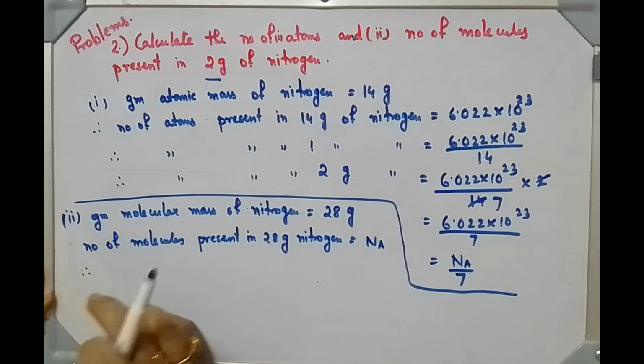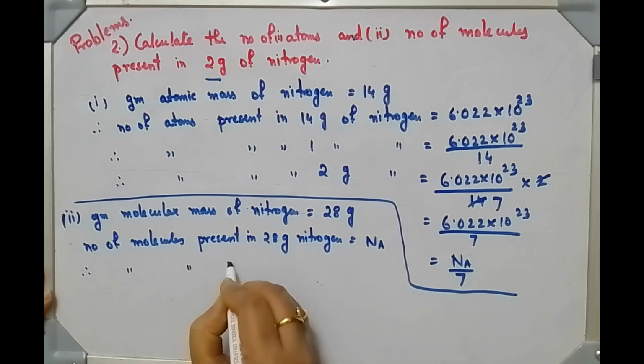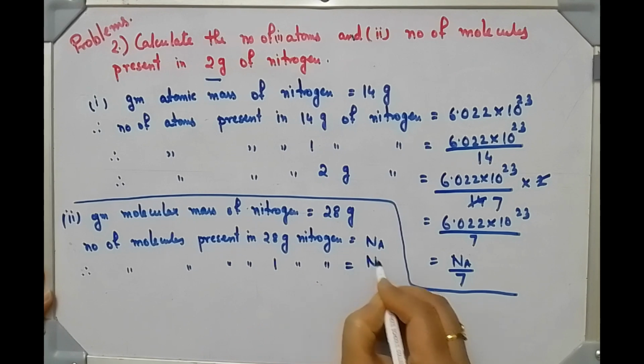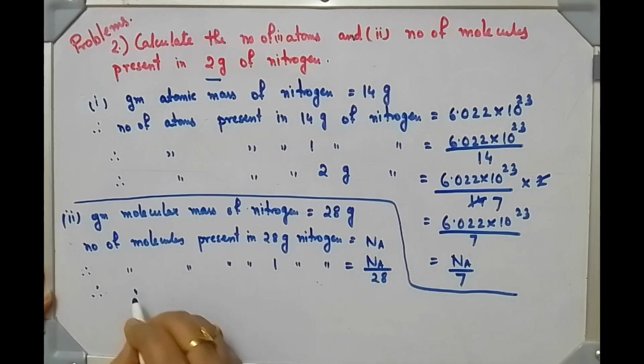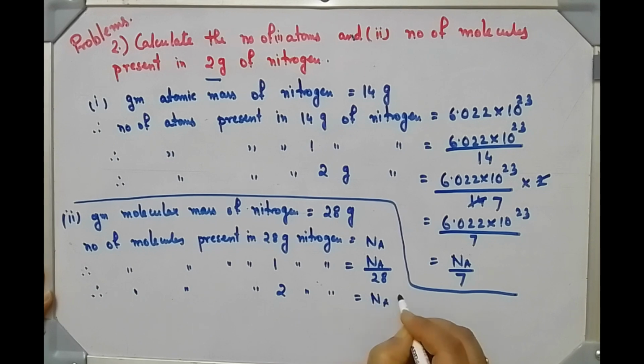Therefore, number of molecules present in 1 gram of nitrogen is equal to Na by 28, and it is given 2 gram. Avogadro number by 14.